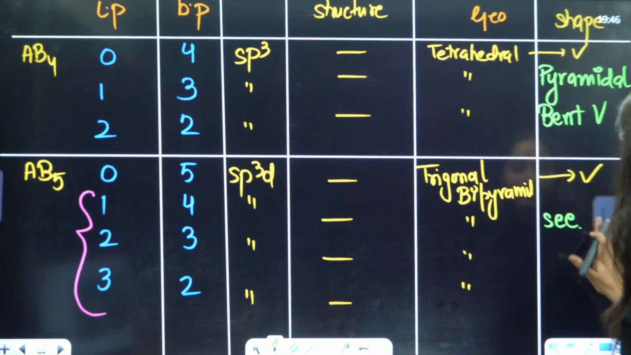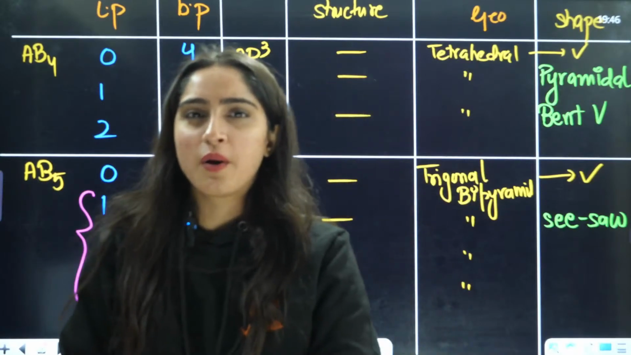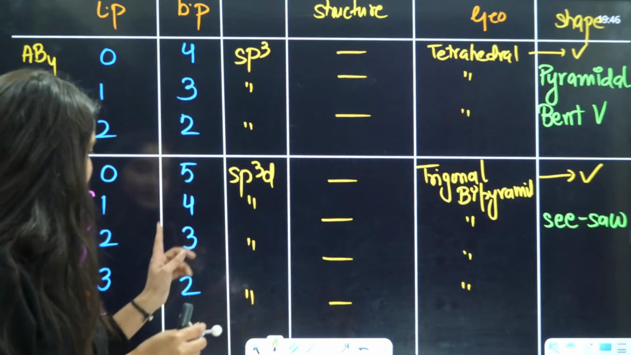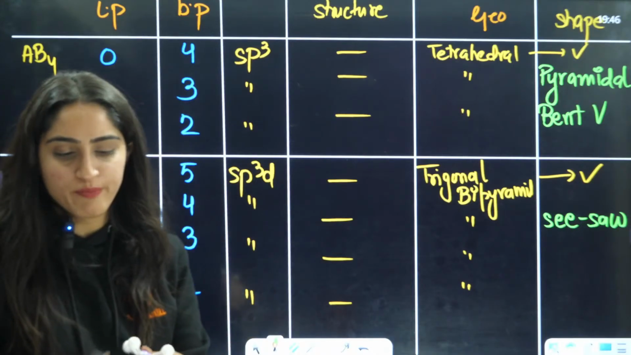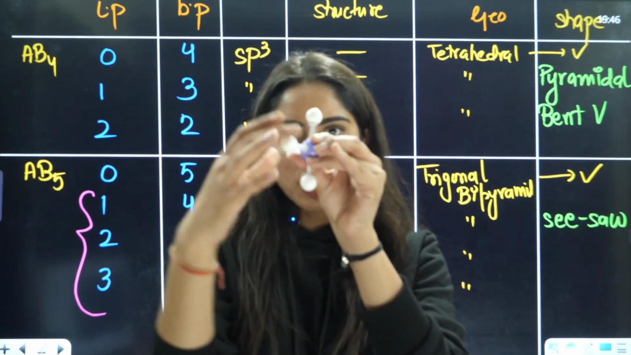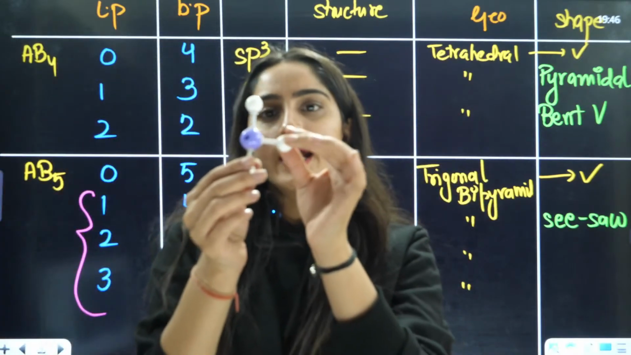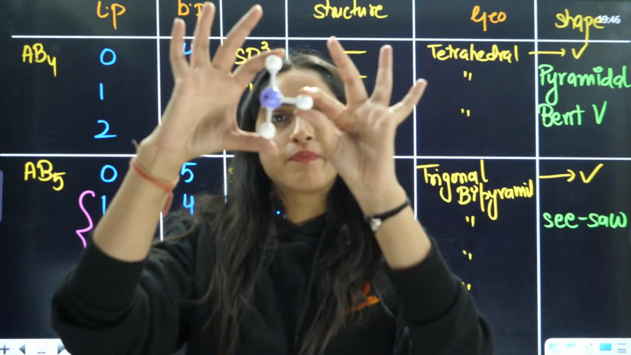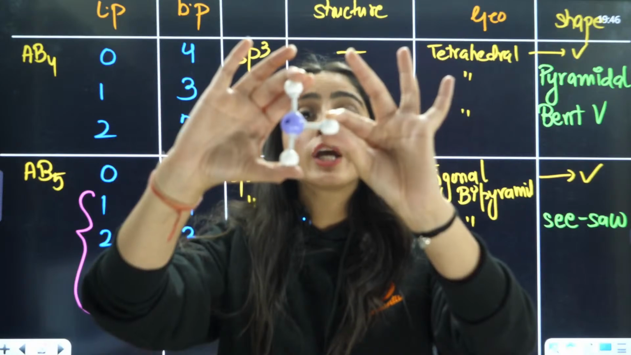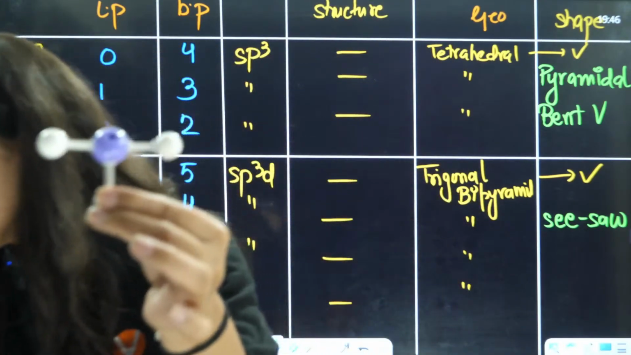You will see this in your parks, where kids are playing on a seesaw, a very common game. Now next, when you replace two bond pairs with lone pairs, I am going to replace only this position, so I take one lone pair here. Which shape can you see here? This is a T position, isn't it?